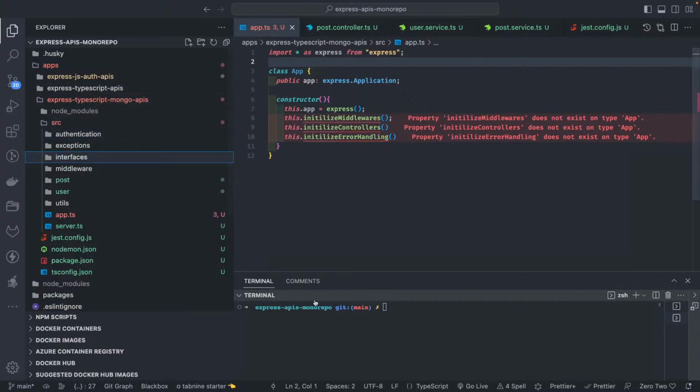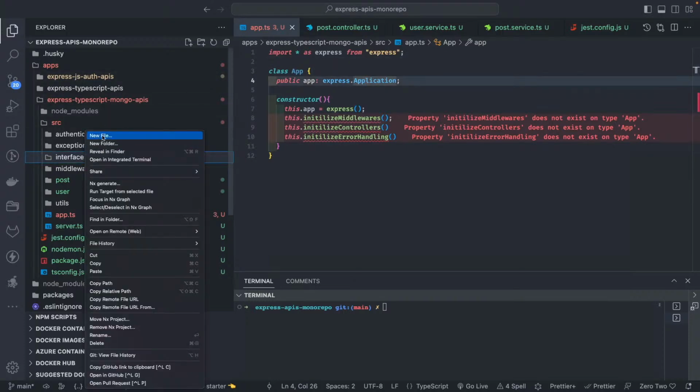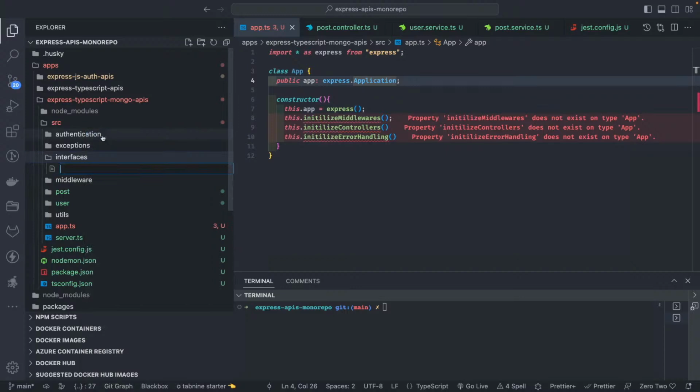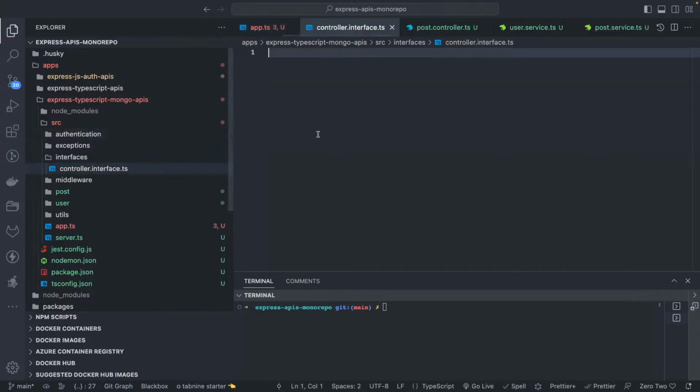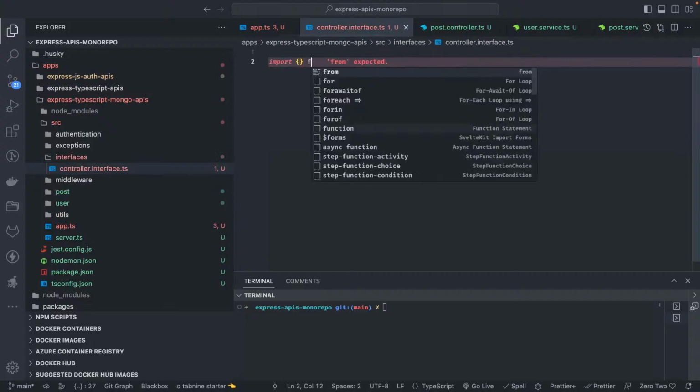And here I need to pass the controllers. So this is the interface. Here I can simply create controller.interface.ts. So we are just using the class way of doing it. Import Router from Express.